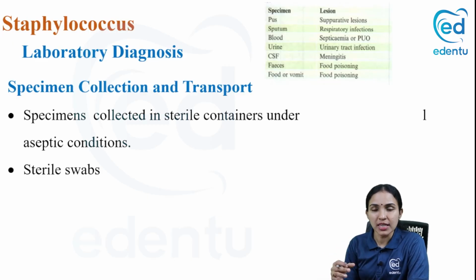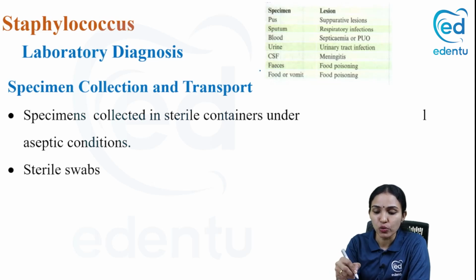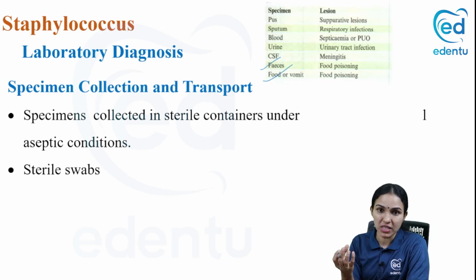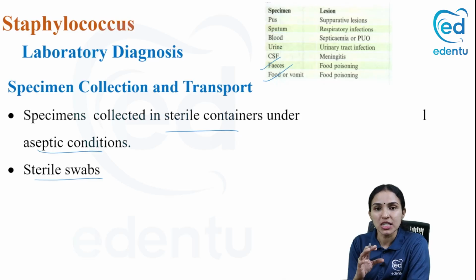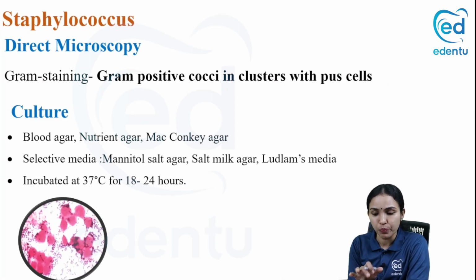It differs. If it's food poisoning, you collect the stool sample, or you take the food sample or the vomit sample. So the specimens vary. You have to collect the specimen in sterile containers under aseptic conditions. If you're taking pus, you have to get it on a sterile swab. In any kind of culture, a sterile swab, sterile container and aseptic precautions are very important.